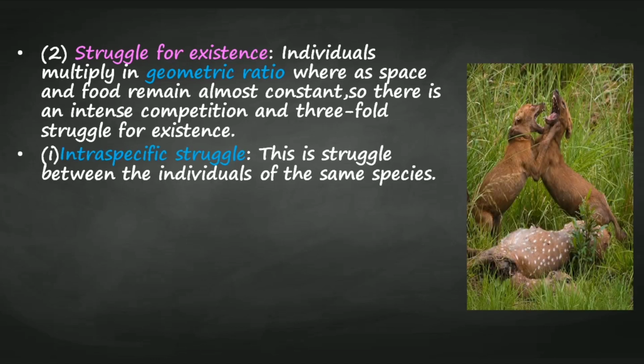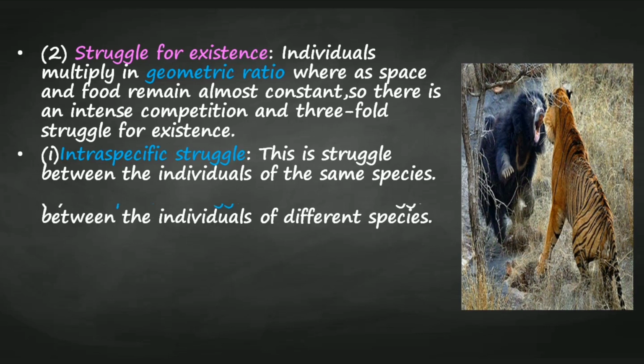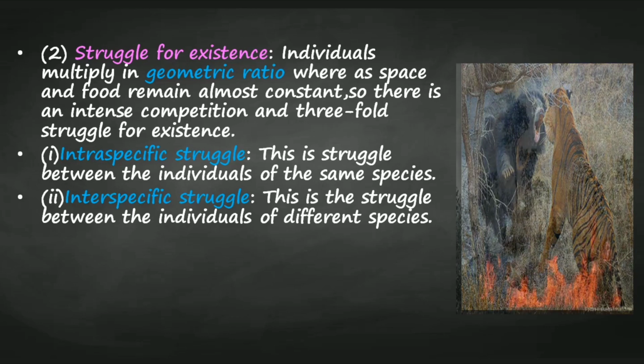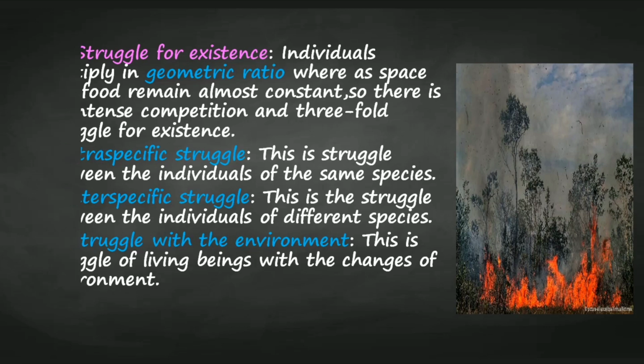This is the struggle between 2 individuals of the same species, that is called intraspecific struggle. Here the struggle is between 2 individuals of different species. It is called interspecific struggle. And this diagram shows struggle of the living organisms with the environment, that means with the changes of the environment.